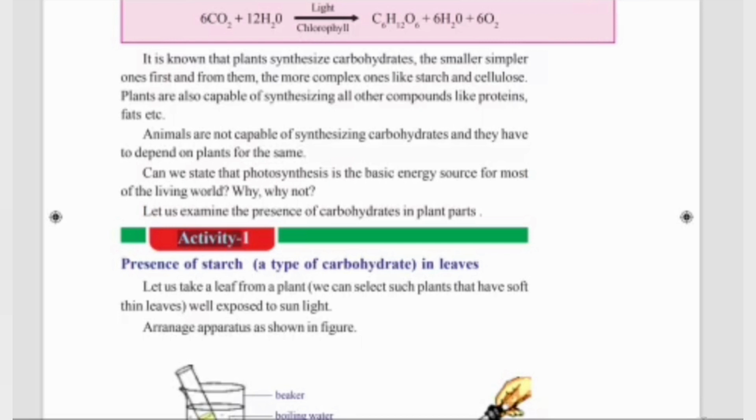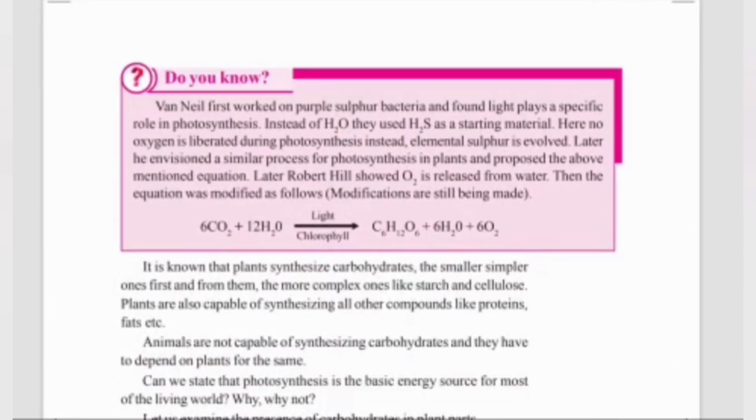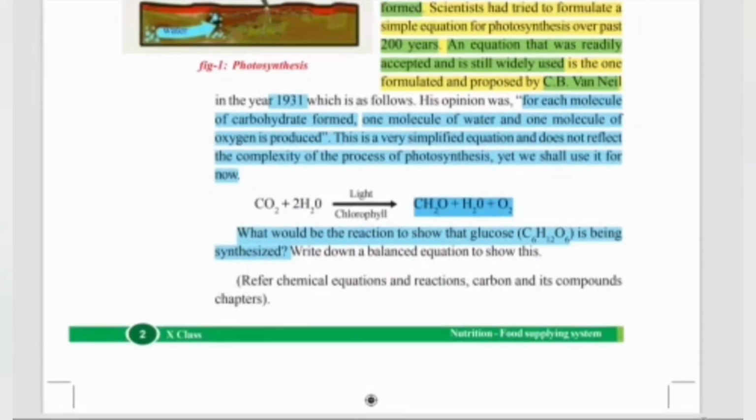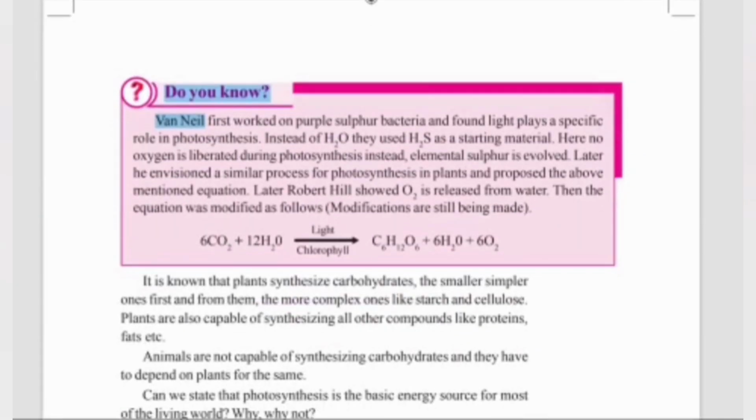Before we read this activity 1, first let us see this. Do you know Van Neel? Van Neel was a scientist who discovered this formula. Did you know? Van Neel first worked on purple sulfur bacteria and found that light plays a specific role in photosynthesis.